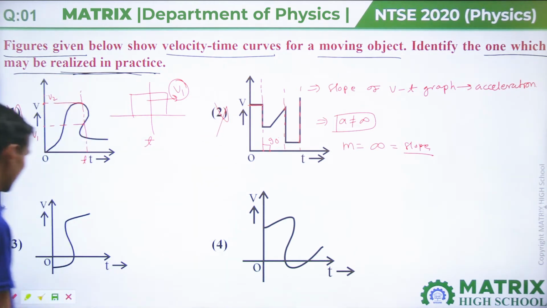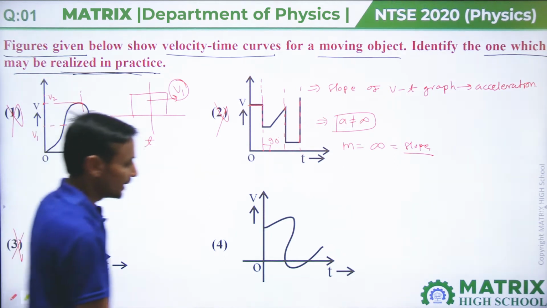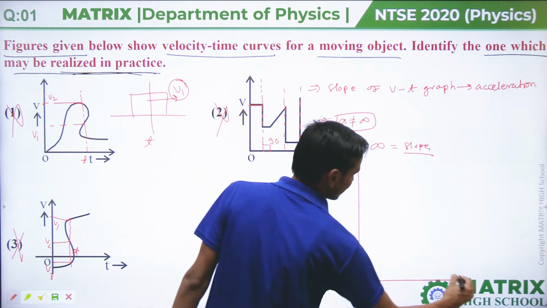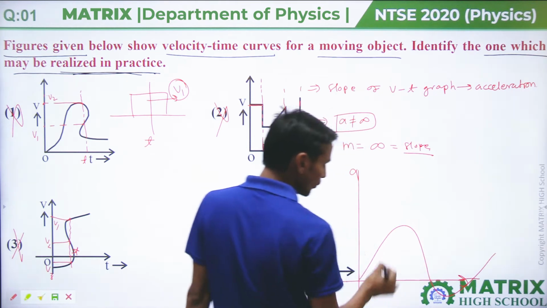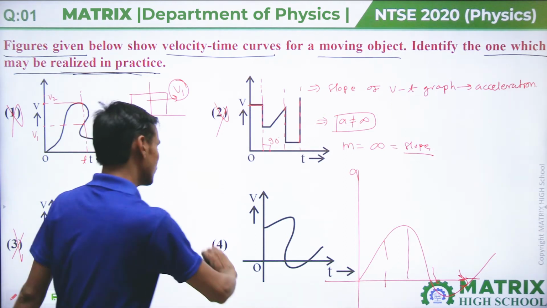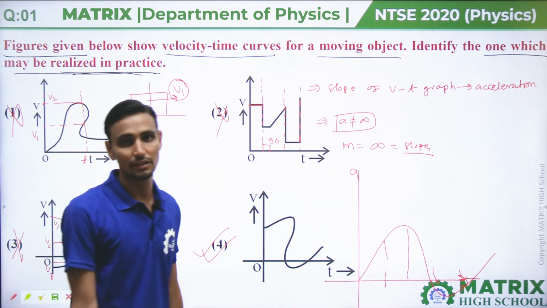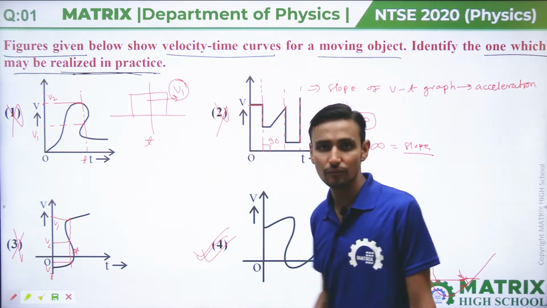Next option, in this third option, there is again at any time t the particle having three velocities v1, v2, v3. At this time t the particle is having three velocities, so this is also not possible. In this graph, it is given like this. At all times there is an individual velocity, so this option is correct because nothing is incorrect in it. So your answer will be option fourth.